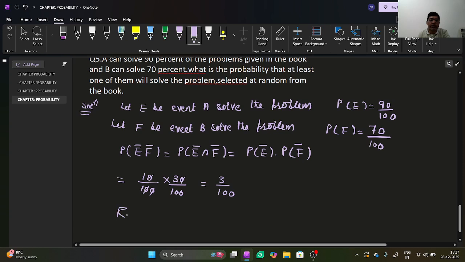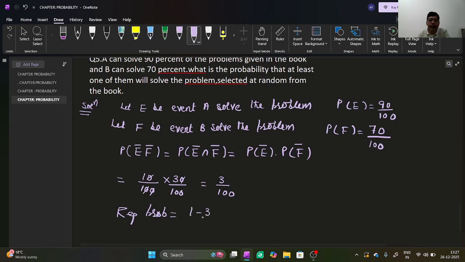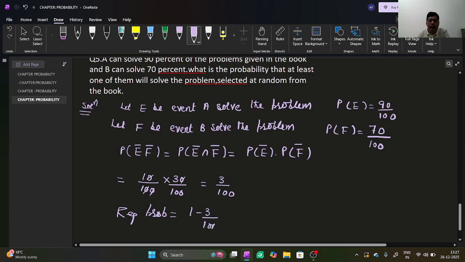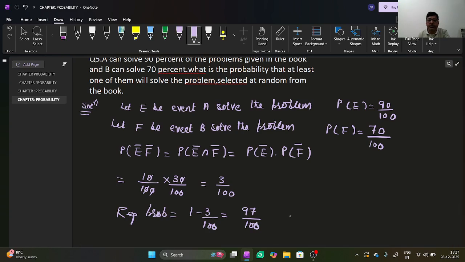The required probability that at least one candidate solves the problem is 1 minus 3 by 100, which is equal to 97 by 100, which is the required solution of this question. Thank you.